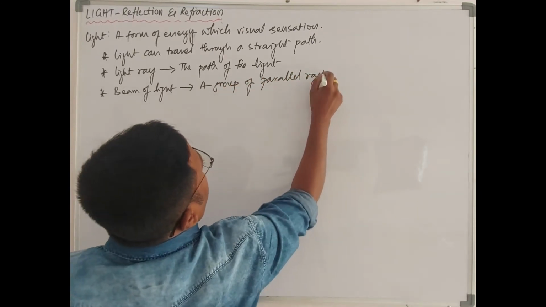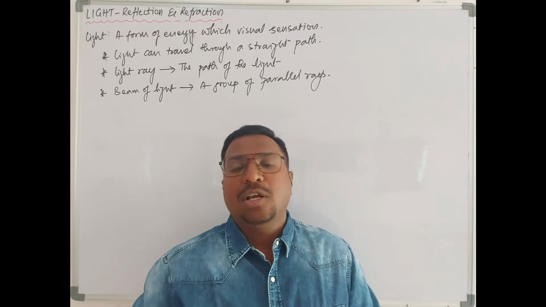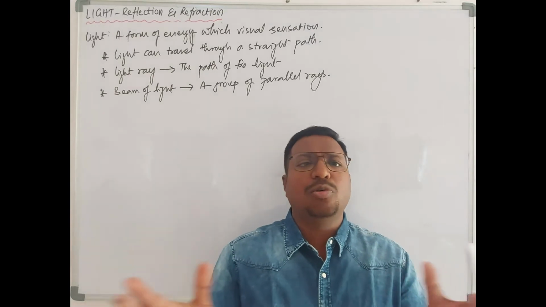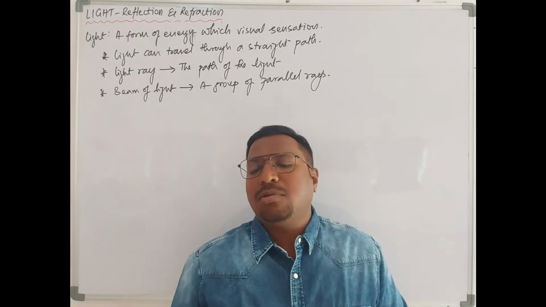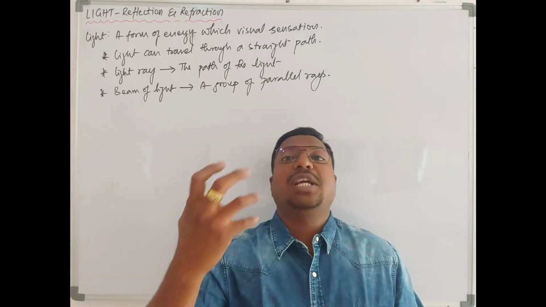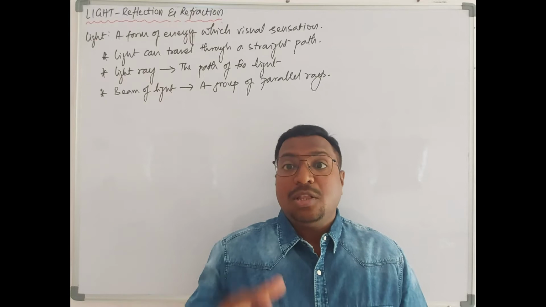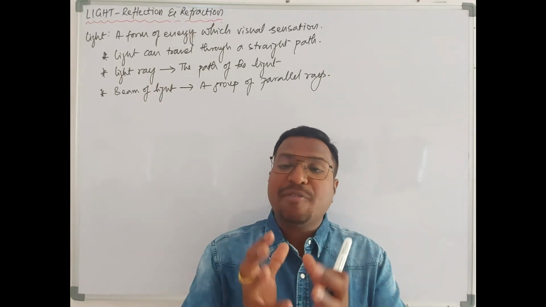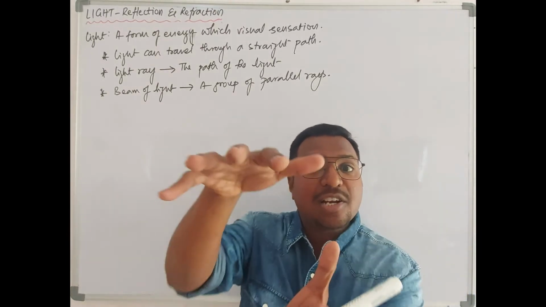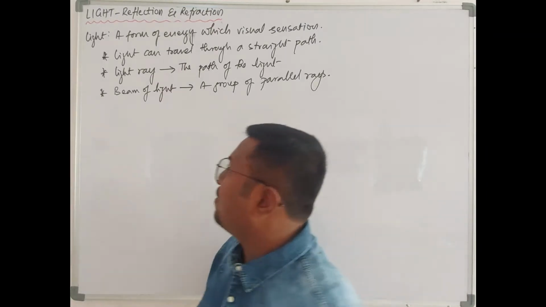We know that whenever you see automobile headlamps, especially at night when we are driving and opposite vehicles are coming, imagine there is no bypass road, there is a single road and opposite vehicles are also coming, then we feel it is very difficult to drive because we feel uneasy and can't see any object. That is a strong beam of light. A strong beam of light is created when the light rays are moving in the same direction in parallel. That gives a lot of intensity to the light. Okay, so that is called a beam of light.